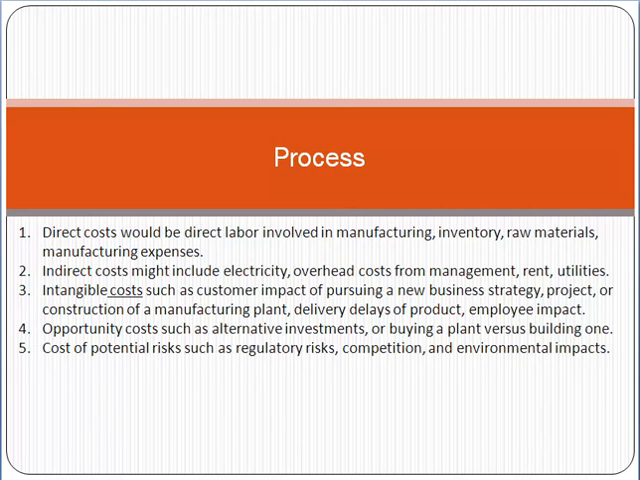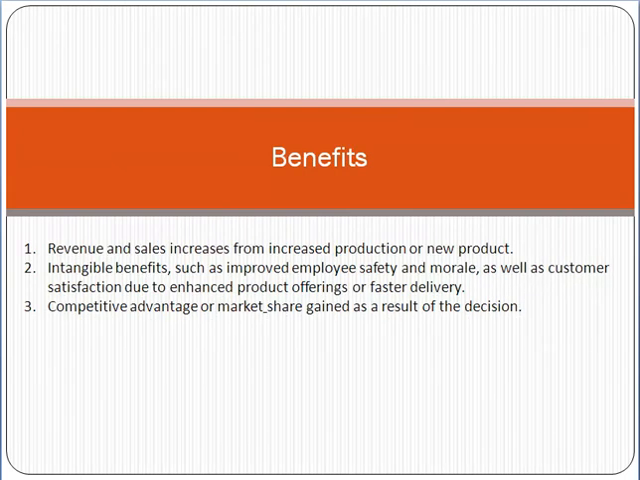So friend, the process basically is that you must first add the cost, then the benefits. You have to see the benefits. What are the benefits? Friend, revenue and sales increase from increased production. Intangible benefits, like for example, the morale of the team will increase. Competitive advantage, that you must gain advantage over your competitors, etc.